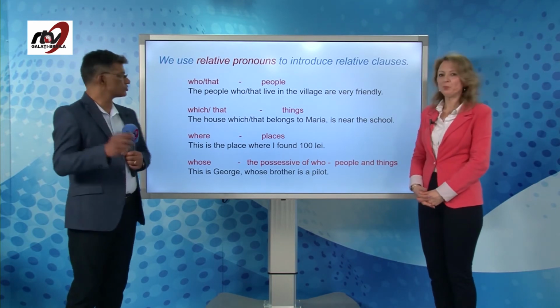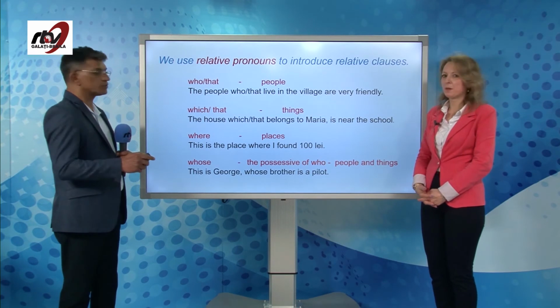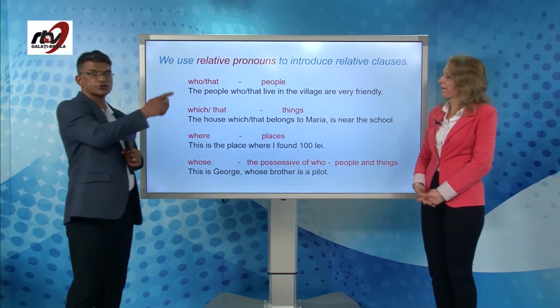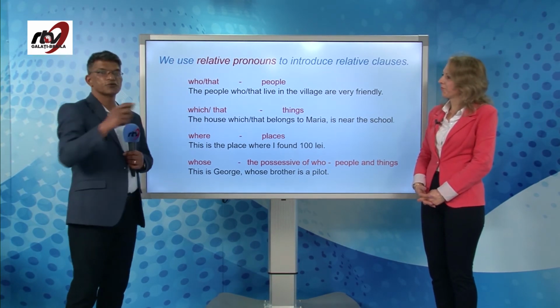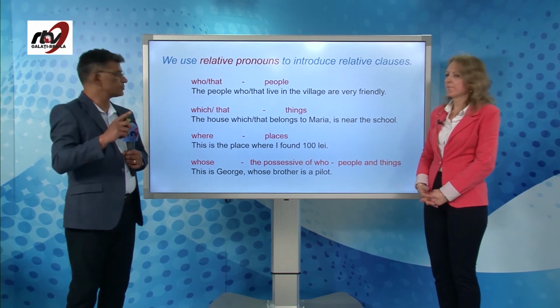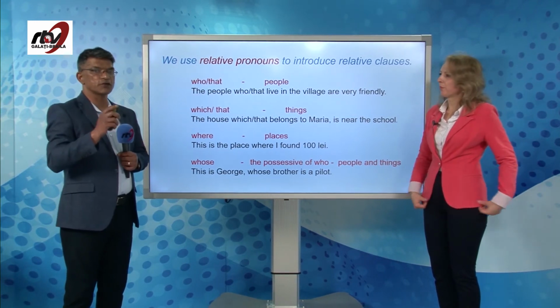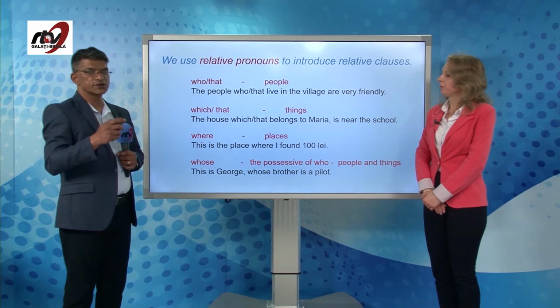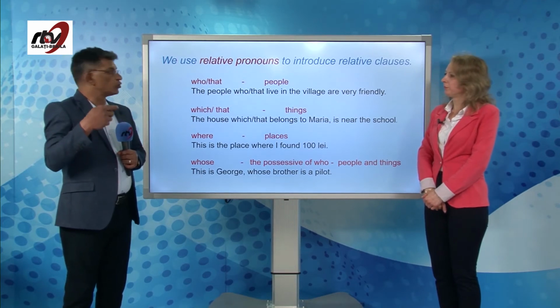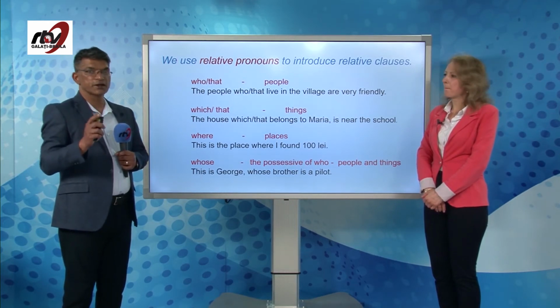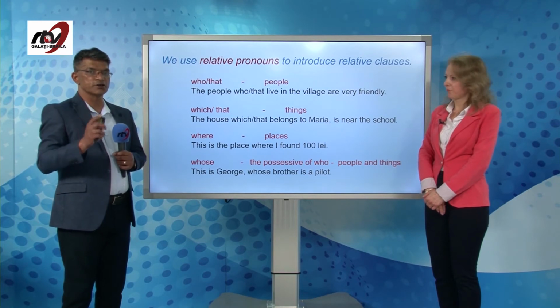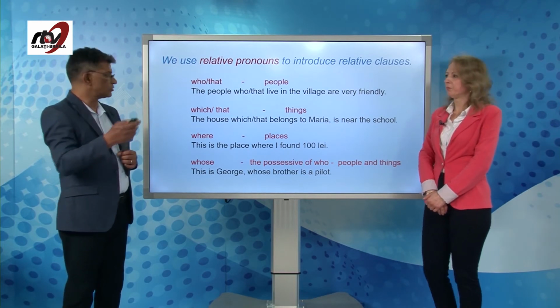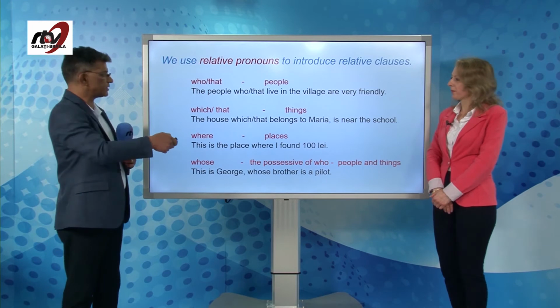Okay? And one more simple rule, actually, students try to remember. We can use that instead of who, we can use that instead of which, but just try to remember if there is a comma after the subject, like I can say, Dima, who built this house? But that time, if there's a comma, don't use that. Always use either who or which. We'll have a look at some examples.